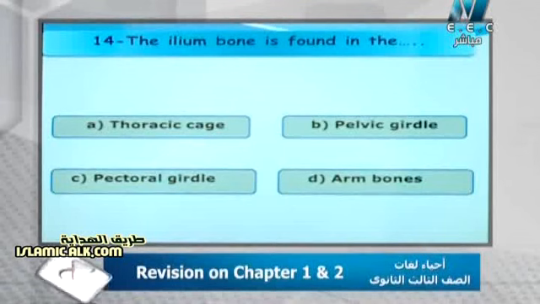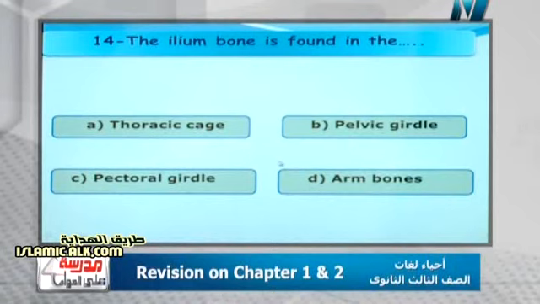The ilium bone is found in the dots: thoracic cage, pelvic girdle, pectoral girdle, arm bones. The right answer, Mr. Yahya, is the pelvic girdle, which is part of the appendicular system, the lower part of the skeleton. The pelvic girdle consists of two identical halves. Each half consists of ilium, ischium, and pubis. The two pubic bones are connected at the ventral side at the pubic symphysis. So the ilium is part of the pelvic girdle.